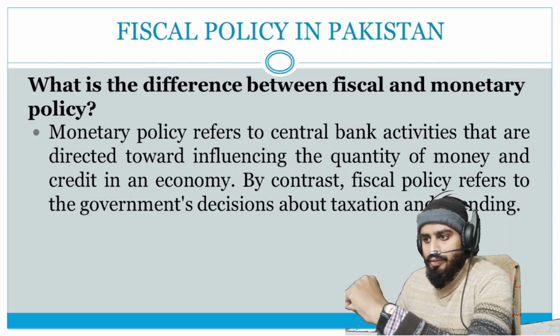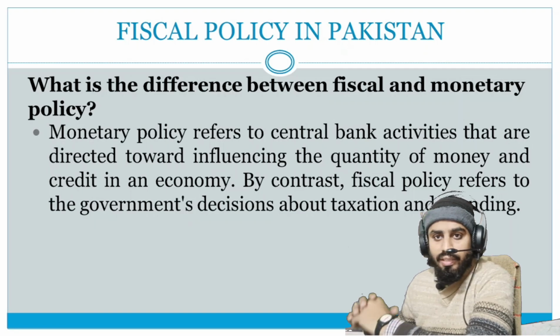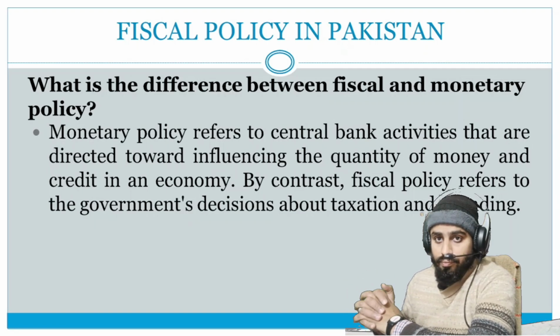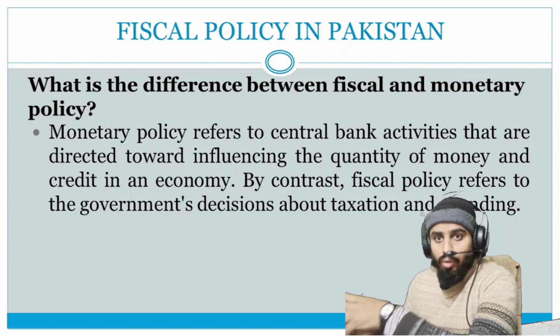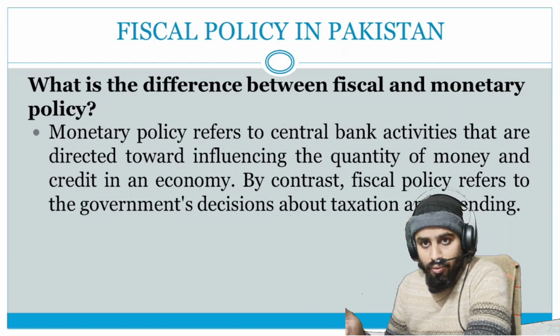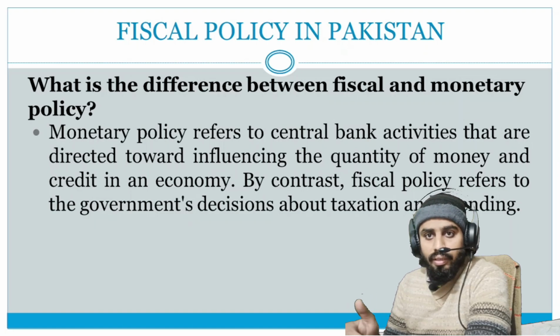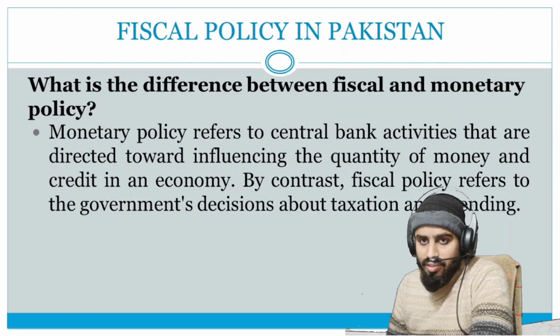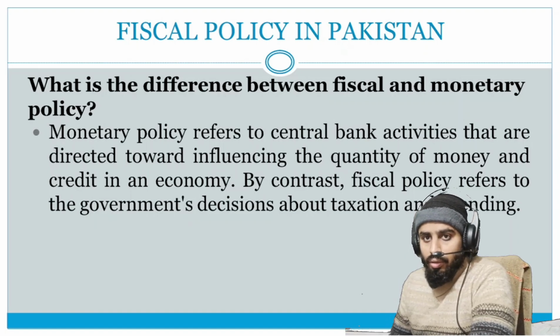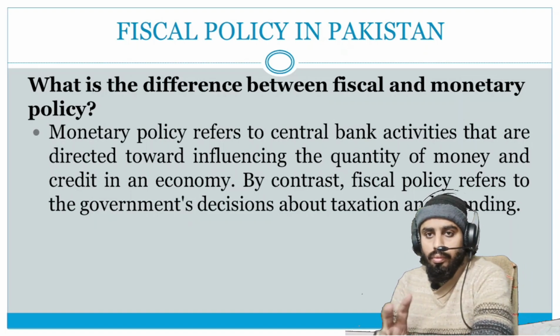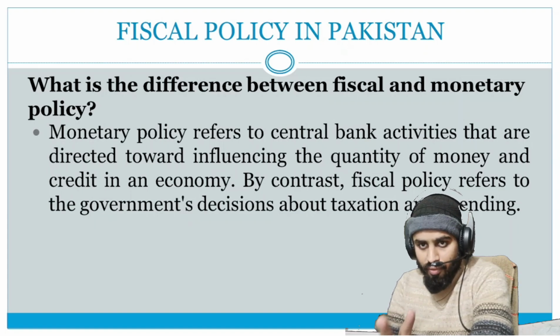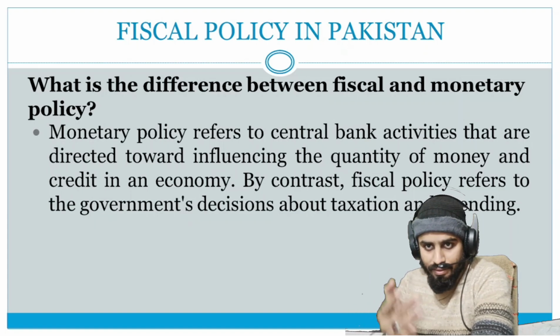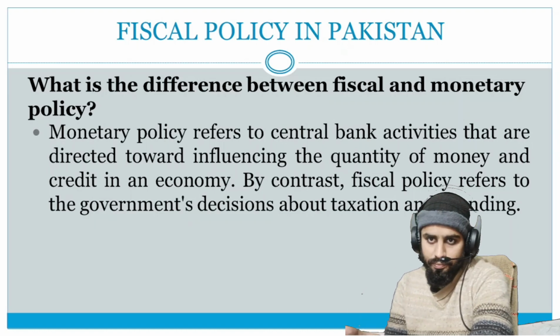In the last two lines, it says that fiscal policy is the government's decision about how they collect revenue and how they spend the revenue for their country. So basically, fiscal policy is designed by the government for two points: first of all, how they collect, and how they spend.